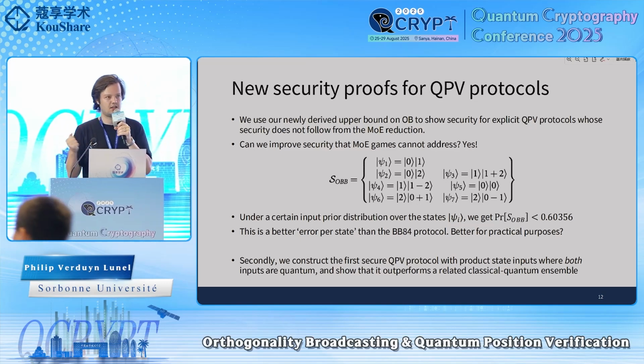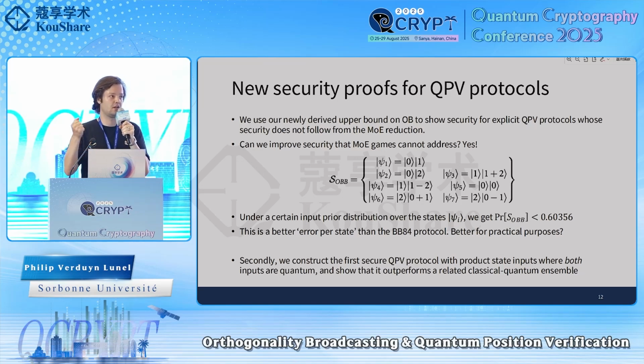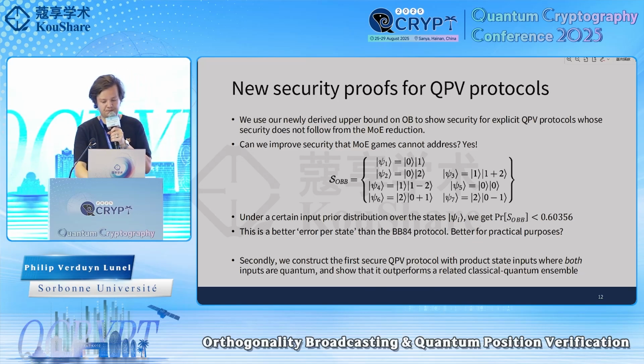And this is actually a setting that is completely out of the scope of the security reduction of the monogamy of entanglement games, but we can actually show security for this. It's not that the monogamy of entanglement games don't give anything useful, they just don't say anything at all about such protocols, and our upper bound with orthogonality broadcasting does allow for this. So that seems to be very interesting, and maybe we can find out more about this.